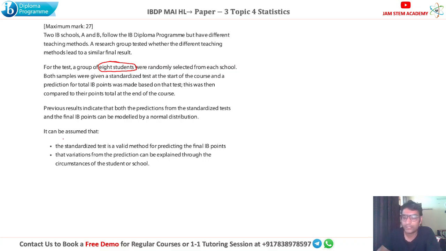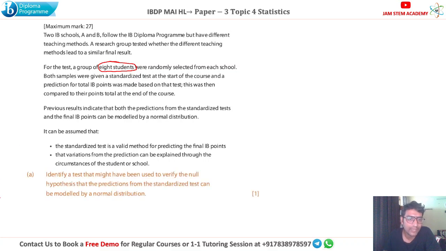Based on this, our first question is: identify a test that might have been used to verify the null hypothesis that the predictions from the standardized test can be modeled from the normal distribution. Because our standardized test and the final IB points can be modeled by a normal distribution, here we can use the chi-square goodness of fit test.